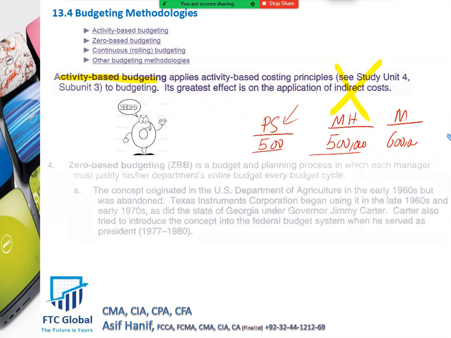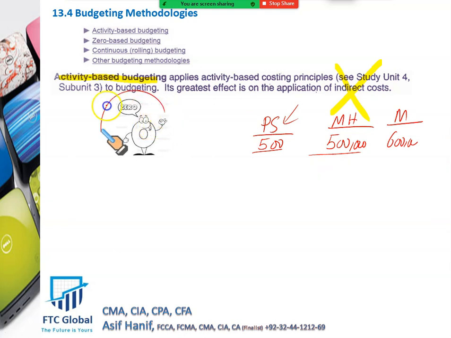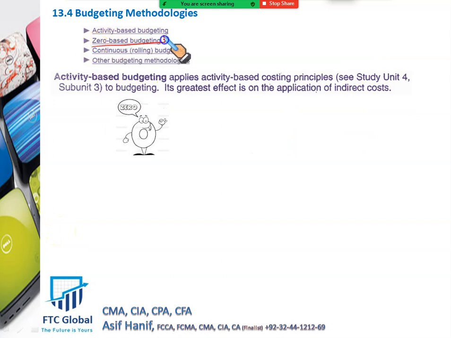The most important here is zero-based budgeting, given right here. This is where you will find most of the questions. Zero-based budgeting is a very effective budgeting and planning system. In this system, the manager must justify his budget every period.